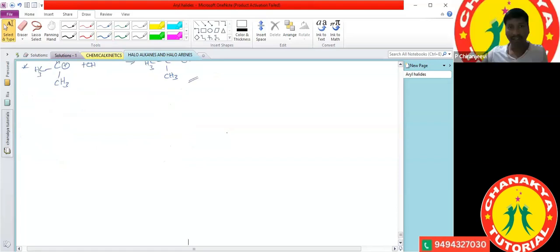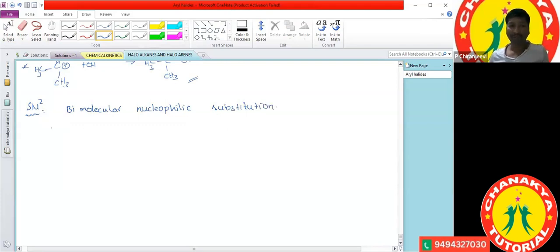Next, the SN2 reaction mechanism. What is the abbreviation? This is also called the bimolecular nucleophilic substitution reaction.